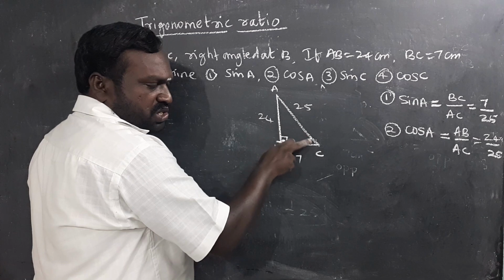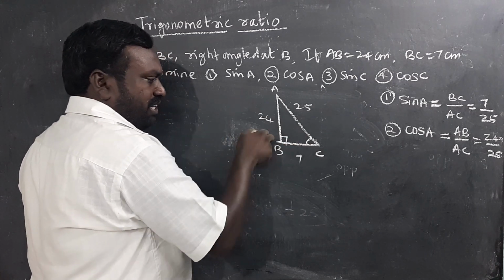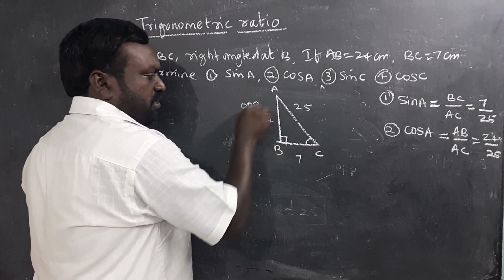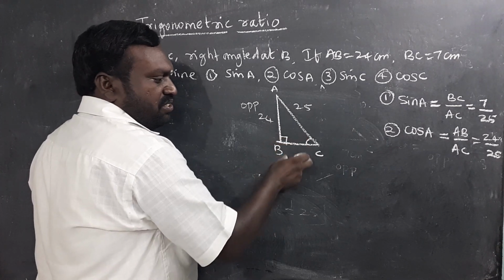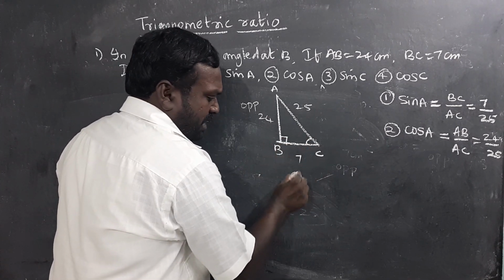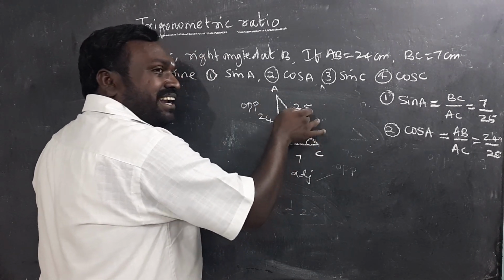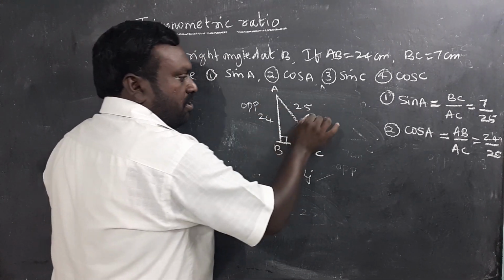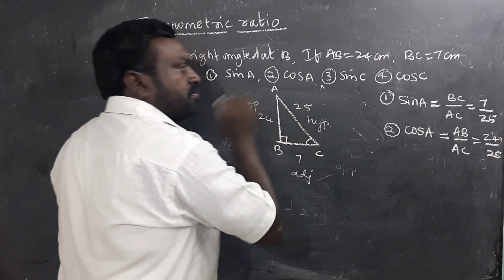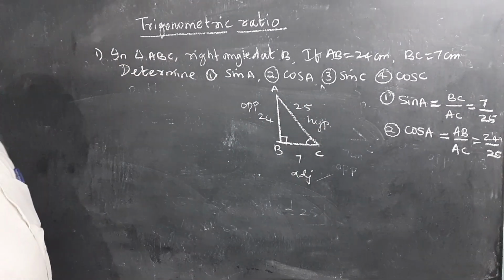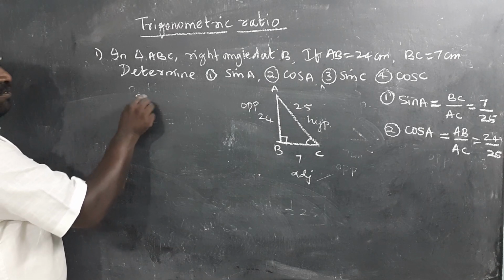The side opposite to angle C, this will be called AB as opposite here, OPP. The side which is adjacent to angle C, we call it as adjacent side. And this one AC, this is side opposite to right angle, we call it as hypotenuse. So we want to find sine C.